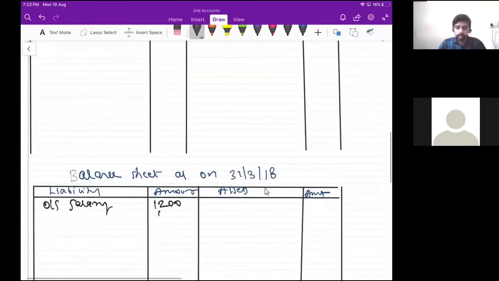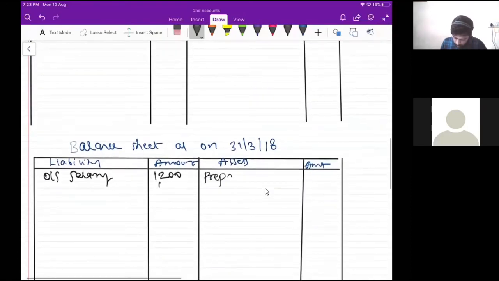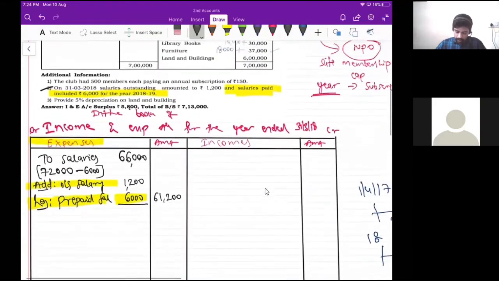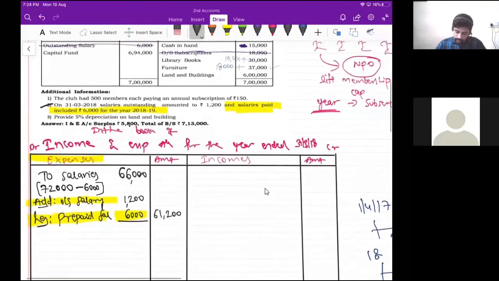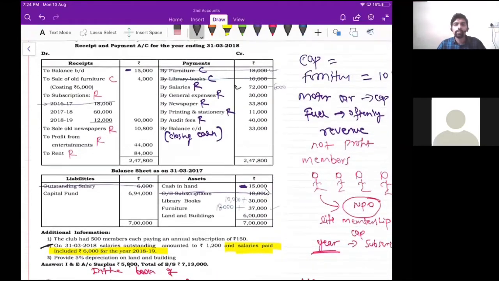So go to the asset side. Prepaid salary 6,000. Okay, so now we are done with salaries, guys.